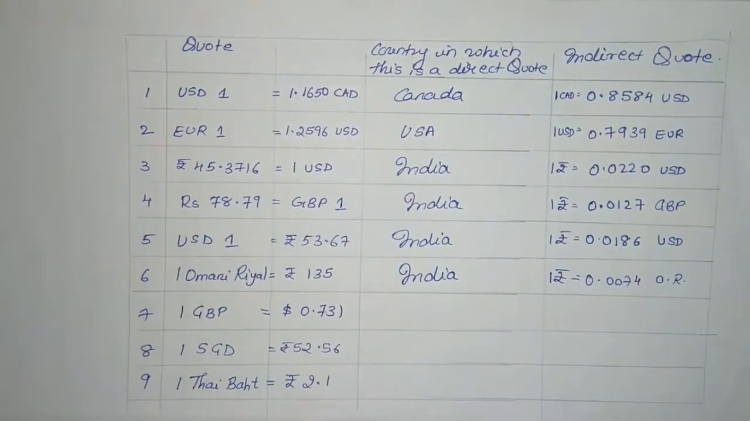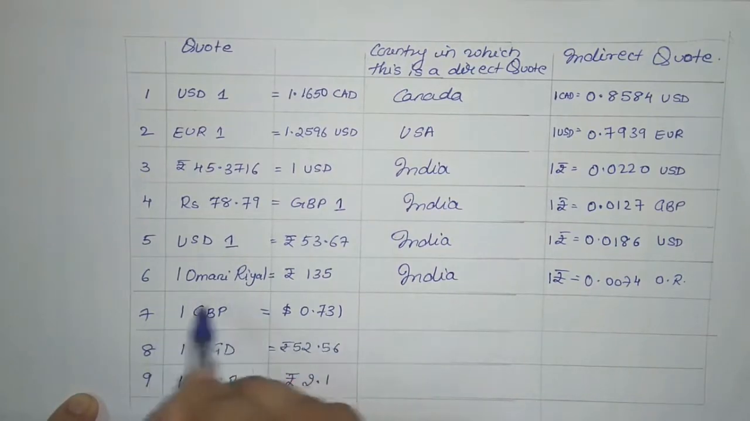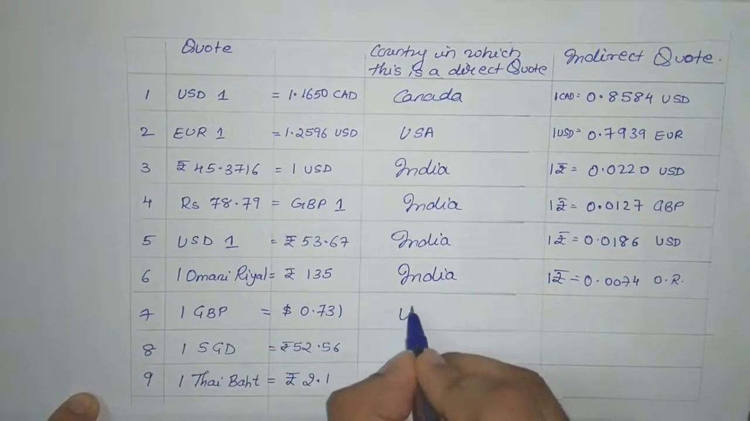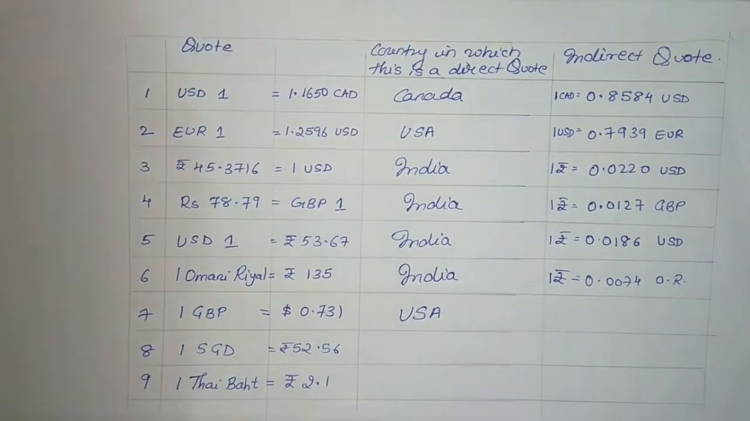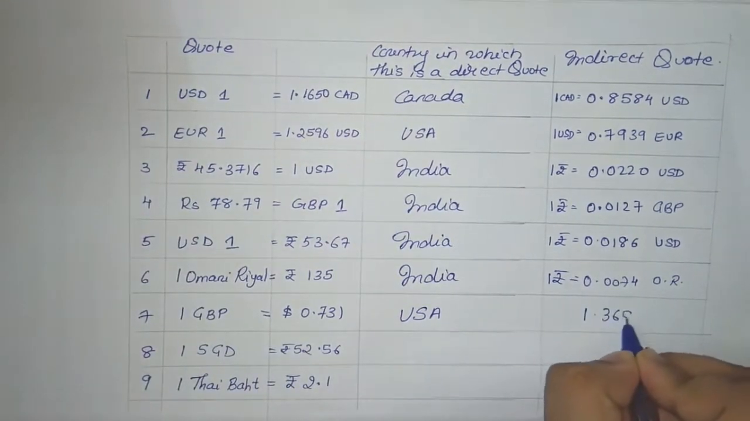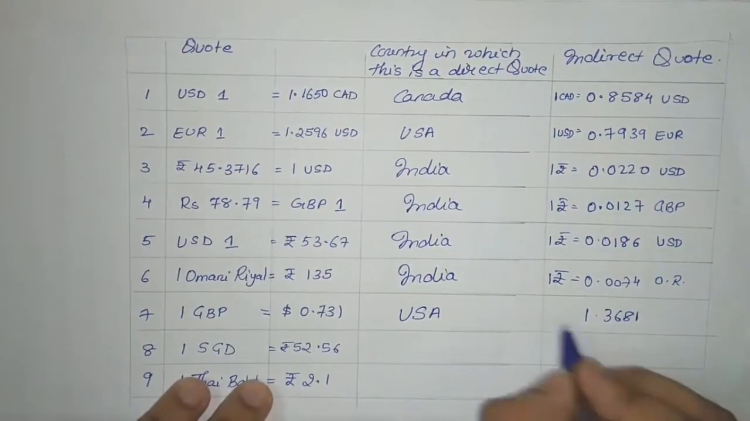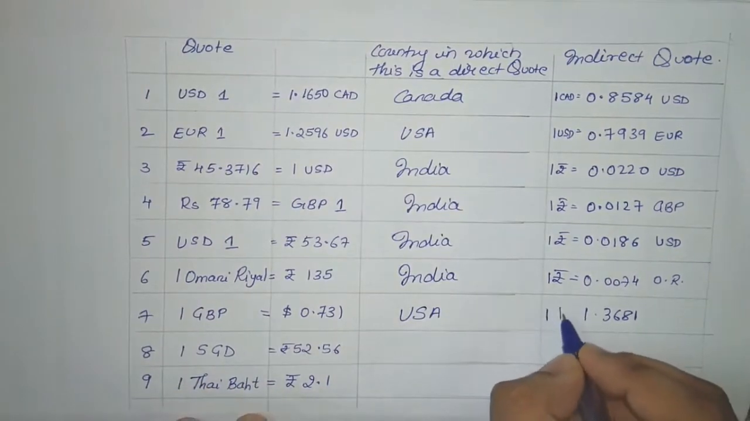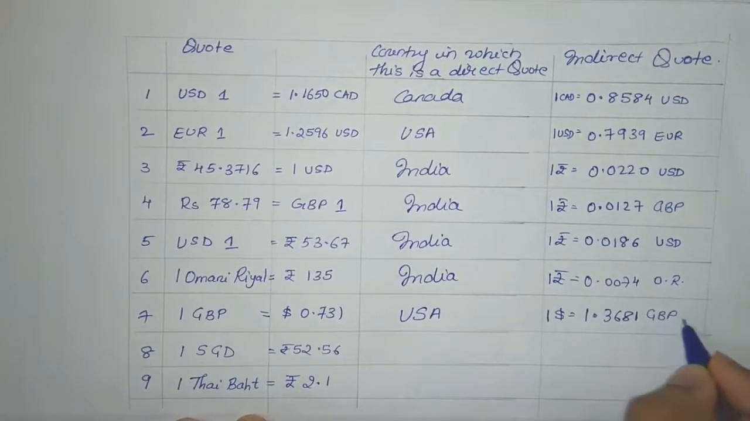The next, we have 1 Great Britain pound is equal to 0.731 dollars. Again here the base currency is Great Britain pound, opposite to that is dollars, so the country in which it is a direct quote is USA. Now to find the indirect quote, we'll find the reciprocal, that is 1 divided by 0.731, so that comes to 1.3681. So here again $1 will be equal to 1.3681 Great Britain pound.